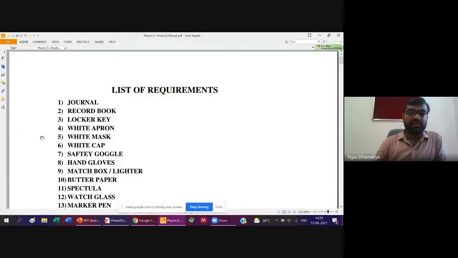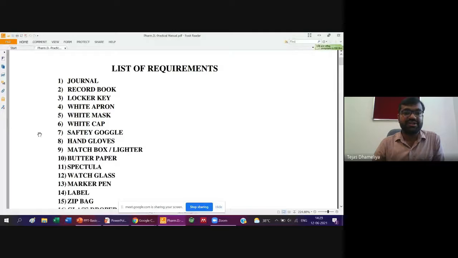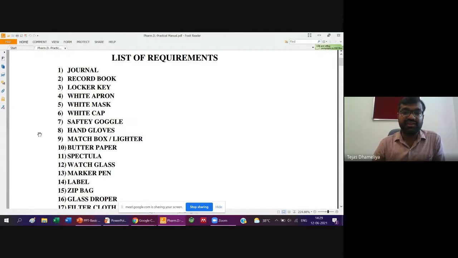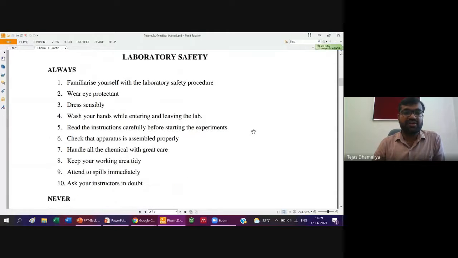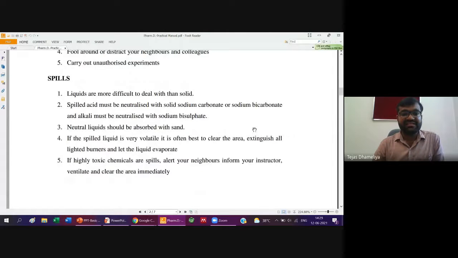There are two ways to use this manual. Either you fix the same thing in your journal, or you can show it. I am showing that manual to you. Either you can type it or write it in your own handwriting. Otherwise, these 5-6 pages, around 7 pages, you may take a printout of and fix them in your journal accordingly. That is also okay. But make sure you are fixing these laboratory safety concepts.